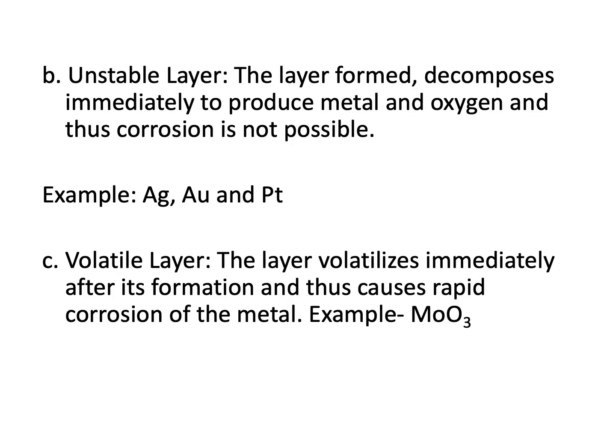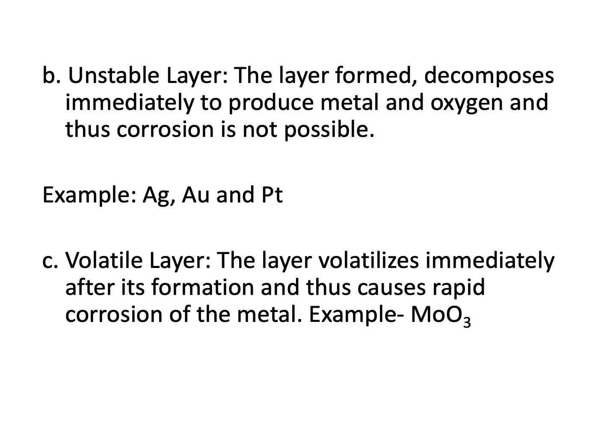The third type of oxide layer is known as volatile layer, and this means that the layer, as soon as it is formed, immediately evaporates, exposing the metal present below it, and therefore the corrosion rate in such a case is very high. The example is molybdenum oxide.